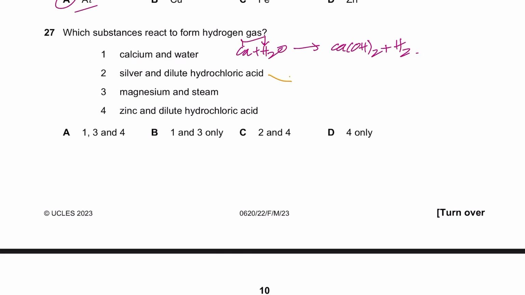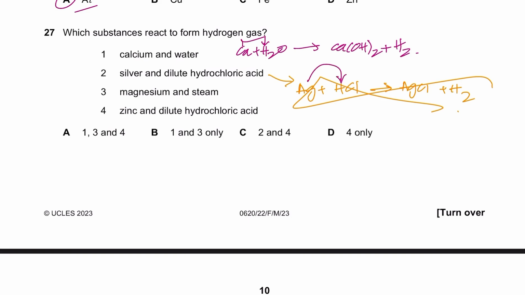Silver plus dilute hydrochloric acid. Silver will be added to HCl, and obviously silver chloride would be formed and hydrogen. No, because silver is lower in the reactivity series than hydrogen. I know most of you would have done this, but silver is lower. You need to be very careful. Silver, copper, gold, they don't react with acids because they are lower in the reactivity series. Therefore, it cannot displace the hydrogen of the acid. So 2 is wrong. 1 is right, 2 is wrong.